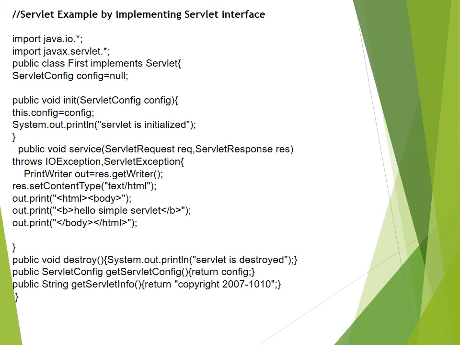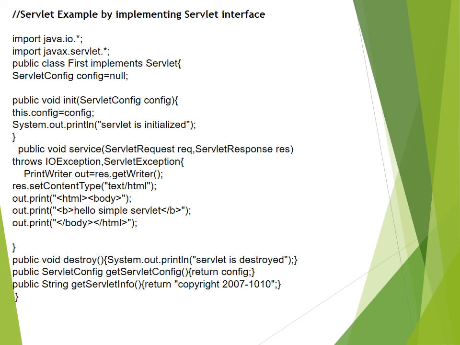Further, we put up a message on the console that servlet is initialized. During runtime, you will get this message on the server side console when you execute this program. It gives an outcome only a single time, as the method is the init method.